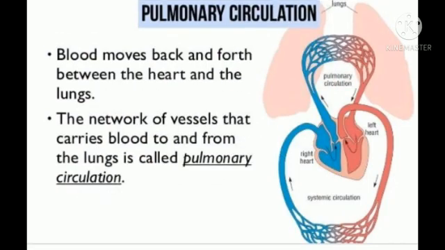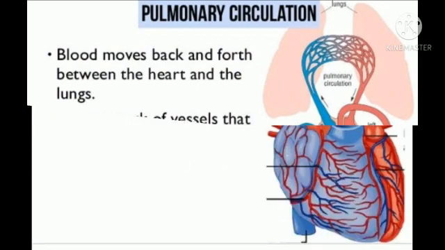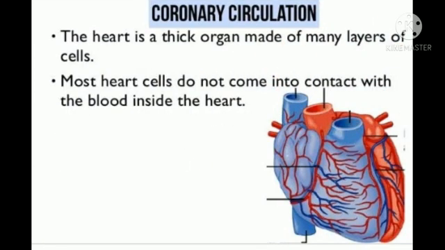The second circulation is pulmonary circulation. The path of pulmonary circulation starts in the right ventricle. Pulmonary artery arises from the right ventricle and reaches the lungs with deoxygenated blood. Pulmonary veins collect the oxygenated blood from the lungs and supply it to the left atrium of the heart. The third circulation is coronary circulation.